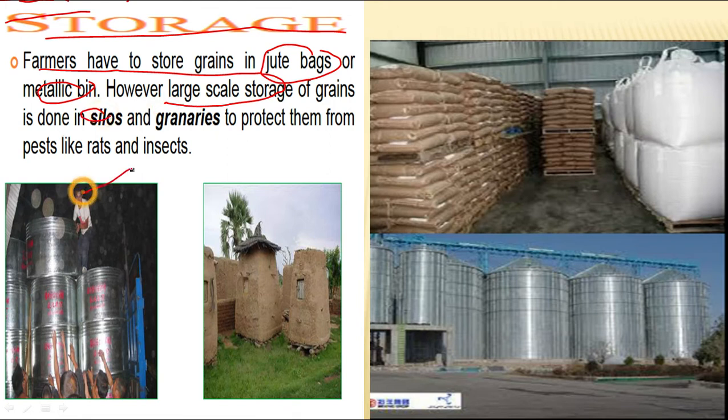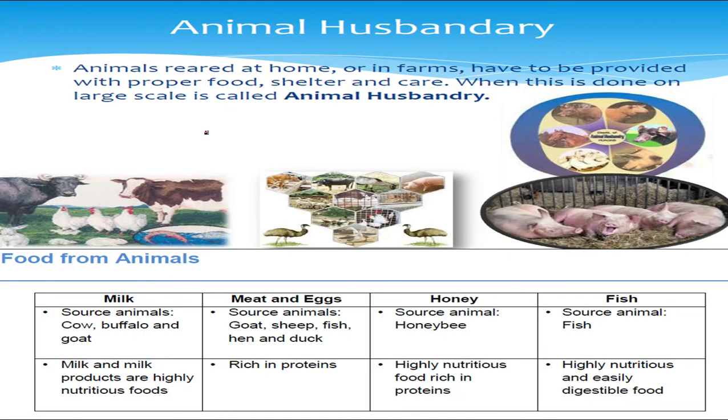This is the image of silos and granaries, which protect grains from pests like rats, insects, and also from moisture content. So these are all the different steps involved in the cultivation of crops, and all the seven steps are very important for the good growth of the crop, or you can say for the production of crops.